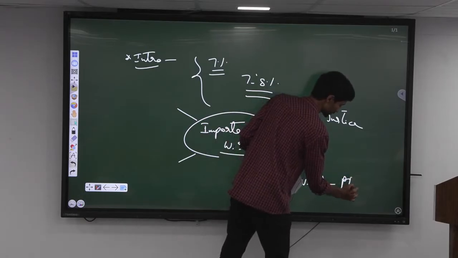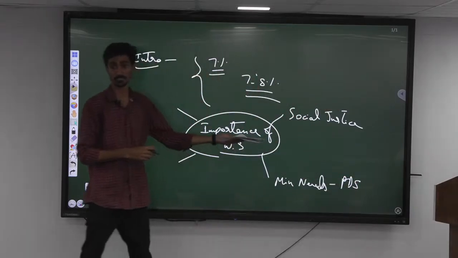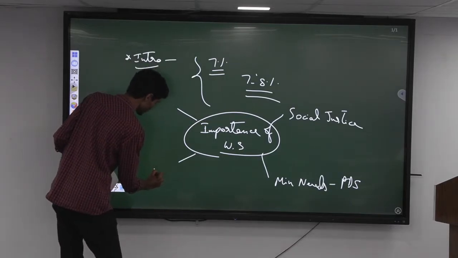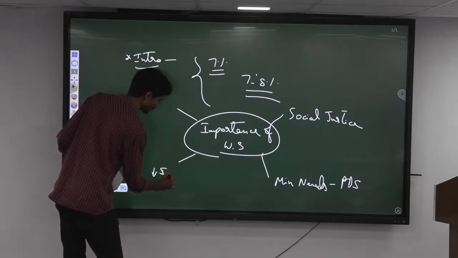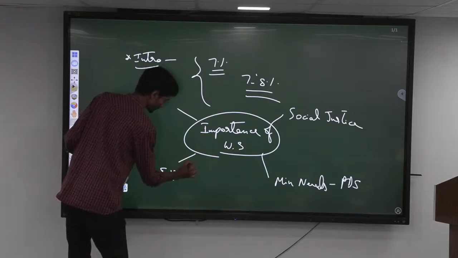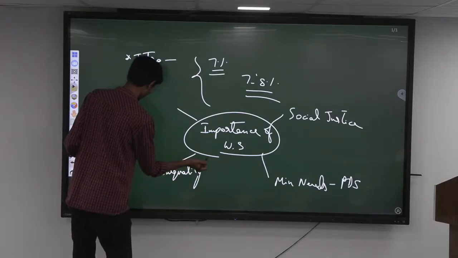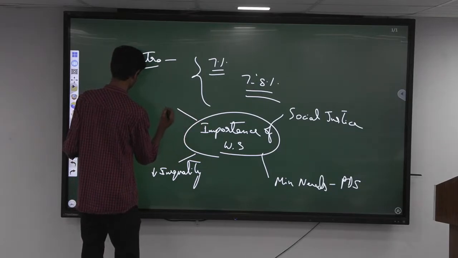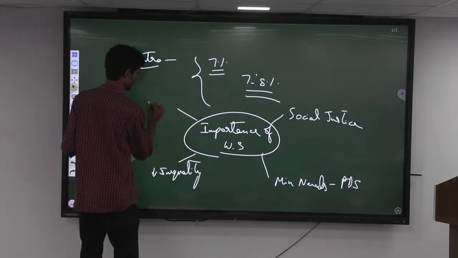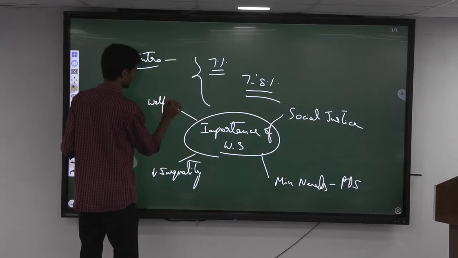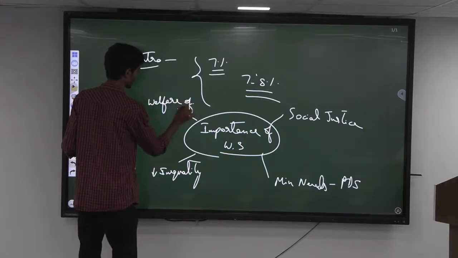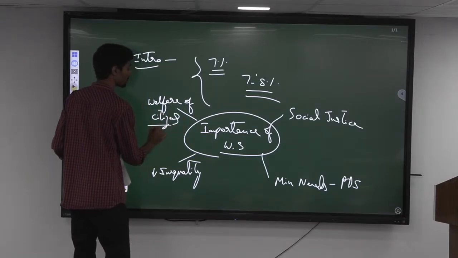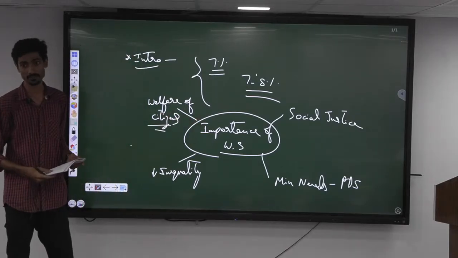For example, PDS, one of the basic needs is food, that is taken into consideration, right? And it also ensures minimizing inequality in society with the distribution of resources. Then it will also ensure welfare of citizens. Right? So these are the main objectives or the importance of welfare schemes.